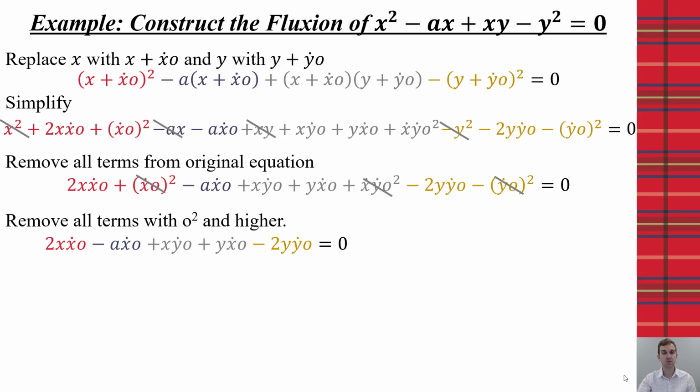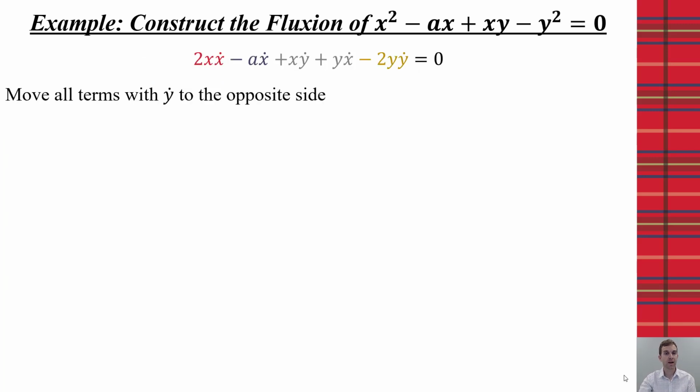We're going to divide every term by naught, and that will leave us then just with x dots and y dots. Now, depending on the work of Newton, he may just solve it to get y dot by itself. But we're going to make it look like something that we would do now in calculus. So let's get the y dot by itself.